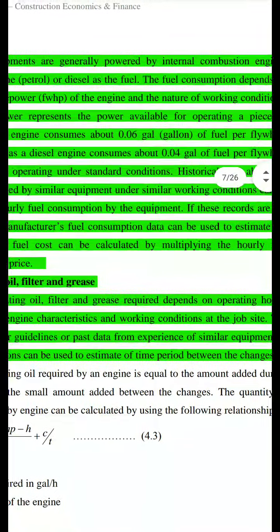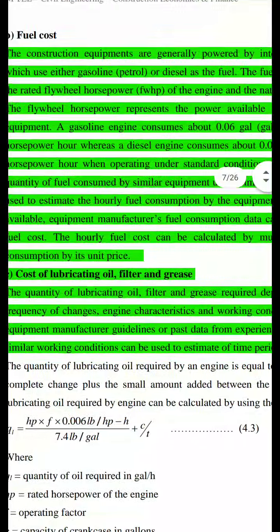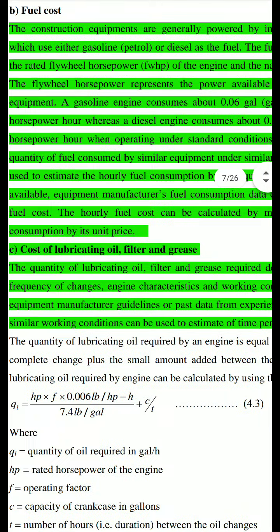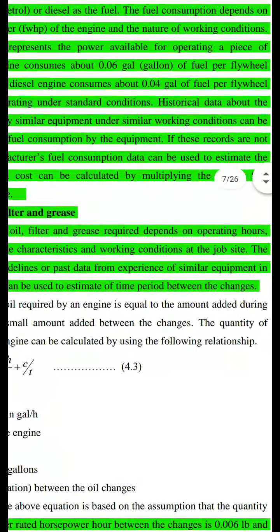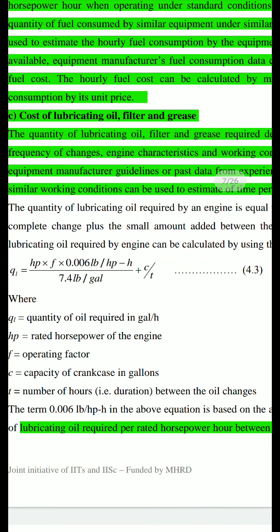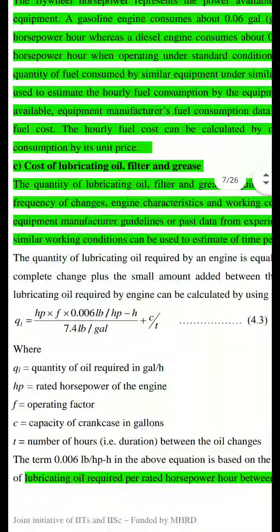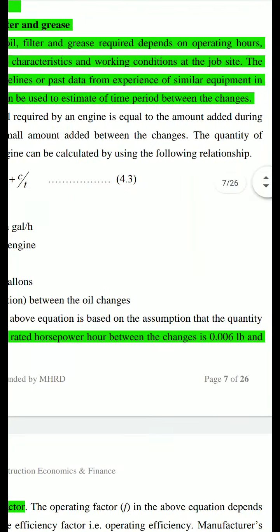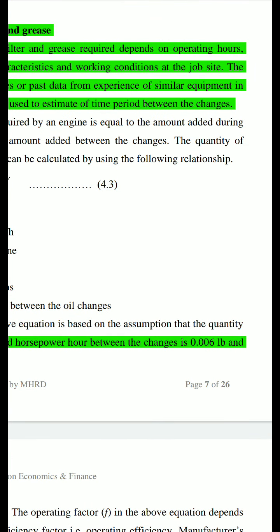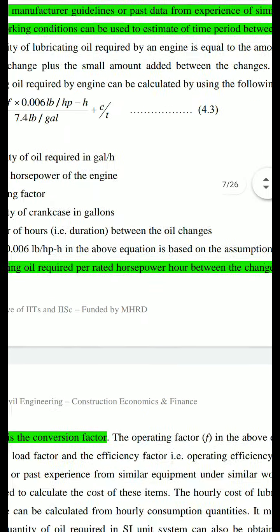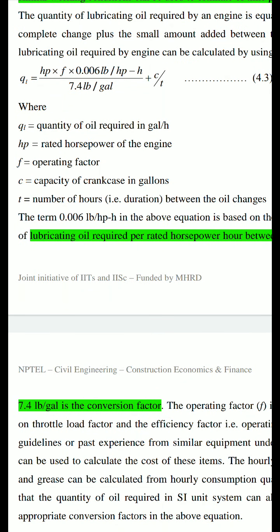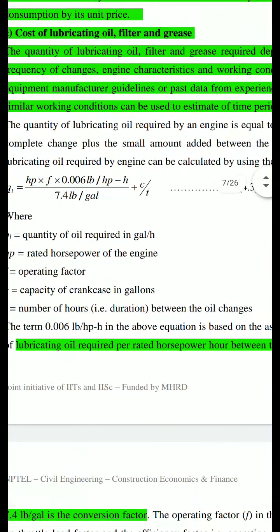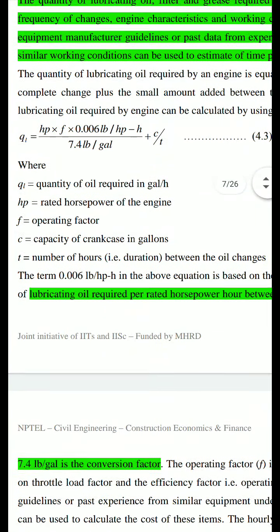Then engine characteristics and working conditions at the job site. The equipment manufacturer guidelines or past data from experience of similar equipment in similar working conditions can be used to estimate the time period between the changes. Then there is a formula given to calculate the cost of lubricating oil, filter and grease. Per rated horsepower between the changes, generally 0.006 pounds is required, and 7 pounds per gallon is the conversion factor. Okay, so this is how you will calculate the cost of lubricating oil, filter and grease.